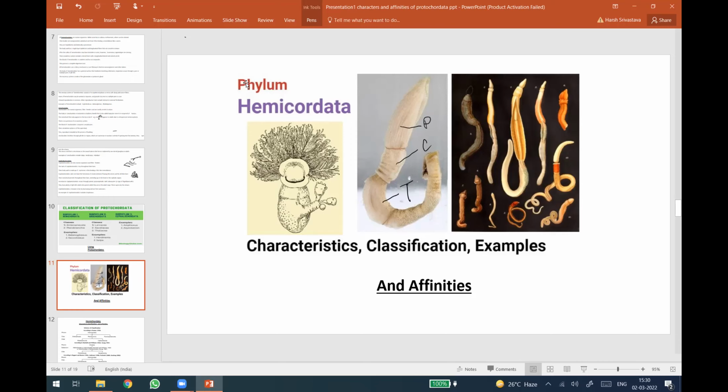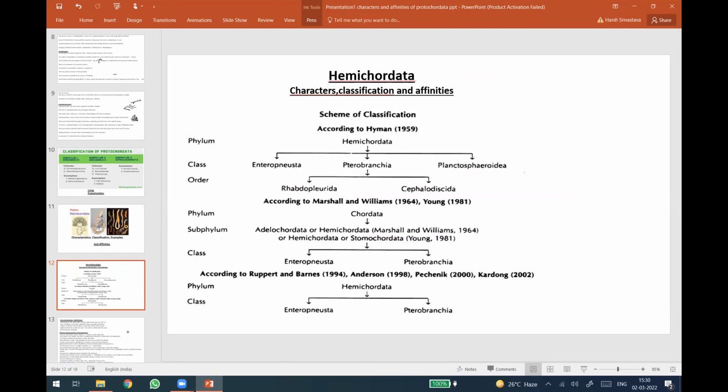But now the view is completely rejected on the basis of their embryonic development, as the notochord is not at all resembling with the development of this endostyle, and now according to the latest classification, it is not at all included in the phylum Chordata.